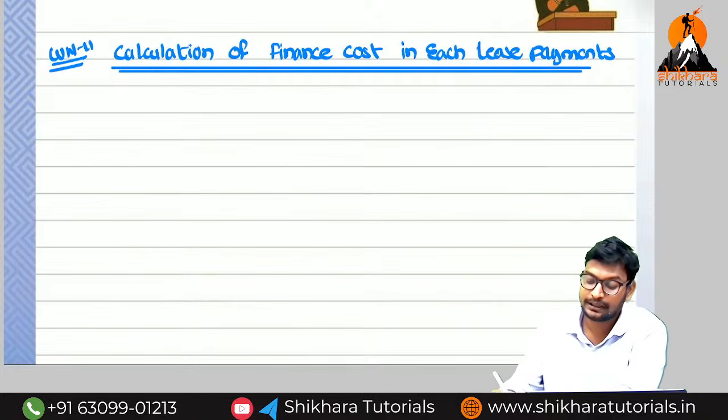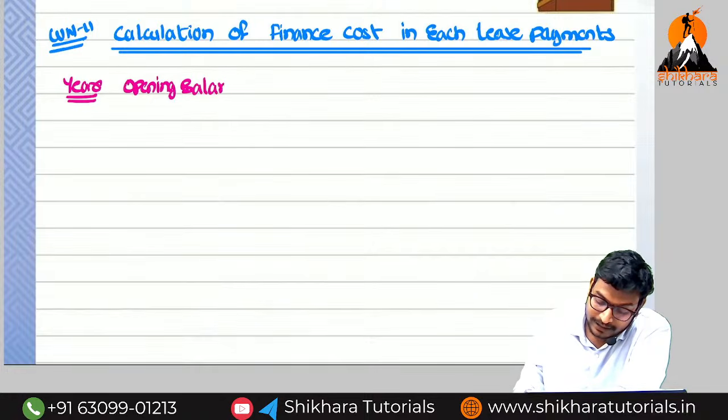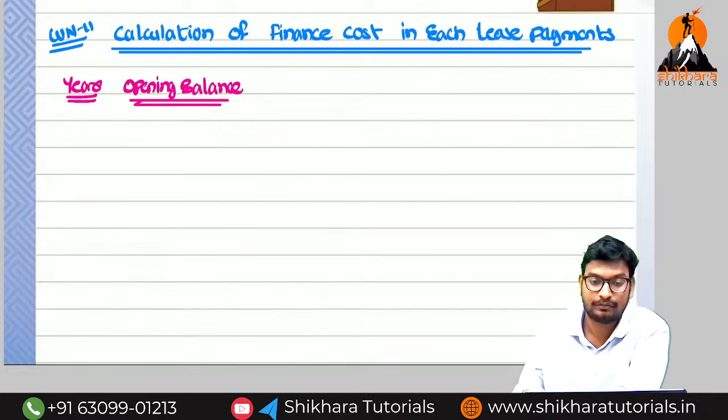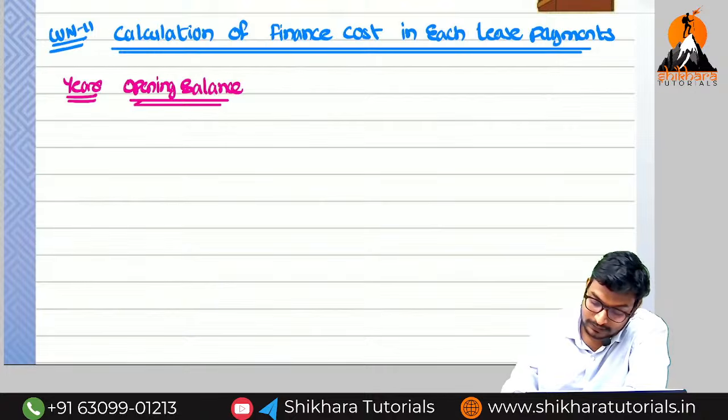What are the columns we need to take? First one, year. Second one, opening balance. For the opening balance, which value do we need to take? Net investment in lease only. We should not compare with any fair value. Next one is lease payments.